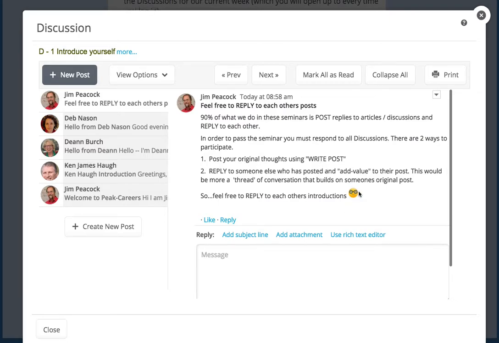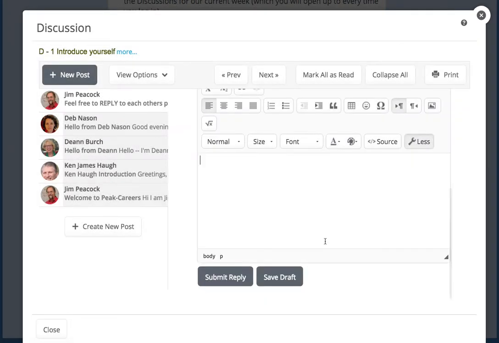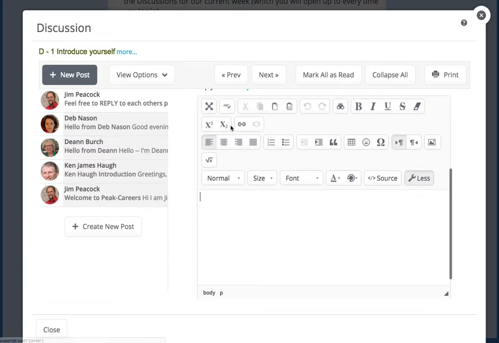These emoticons, this is where you use the rich text editor, and it gives you spell check. You can make it larger, bold. These are the emoticons that you can use.